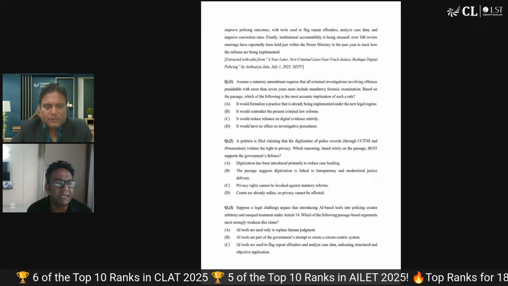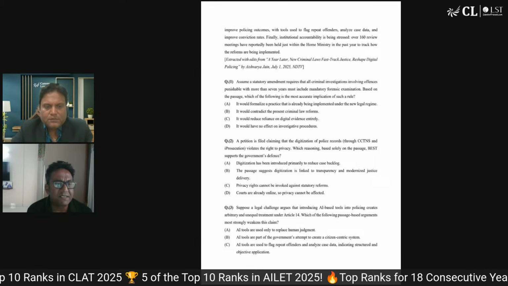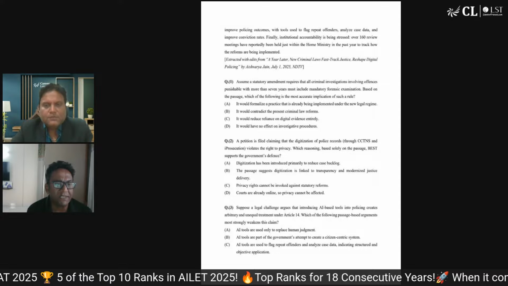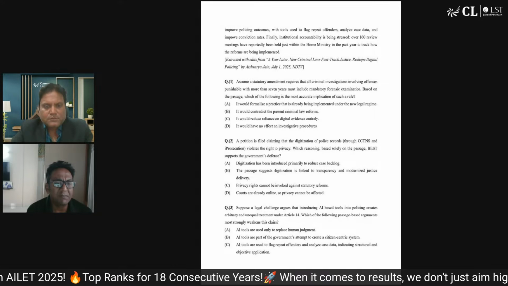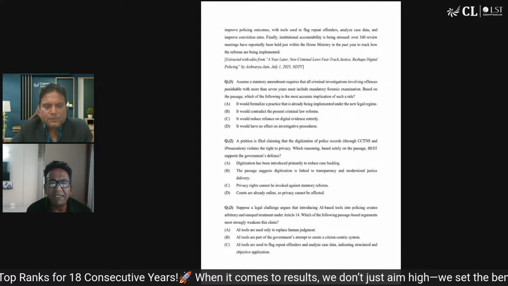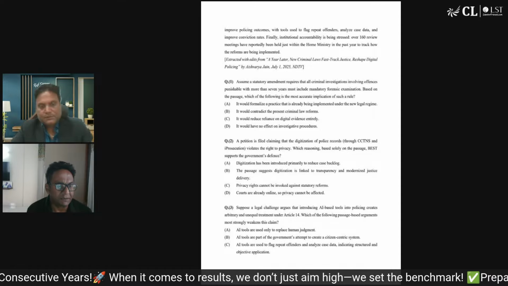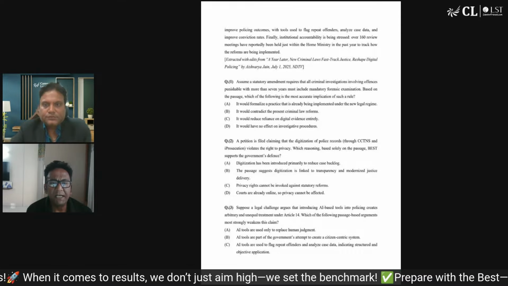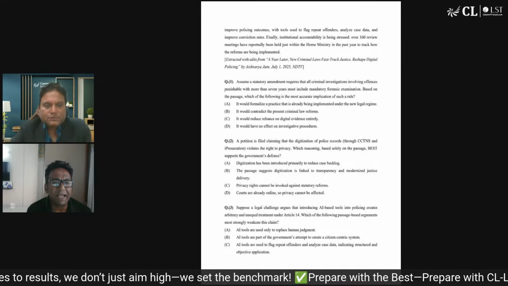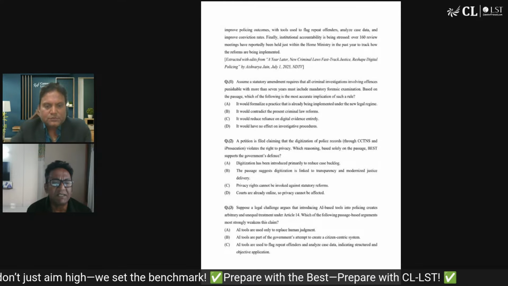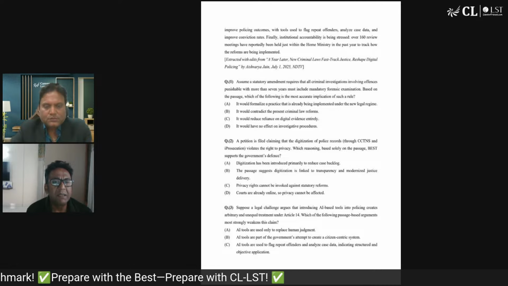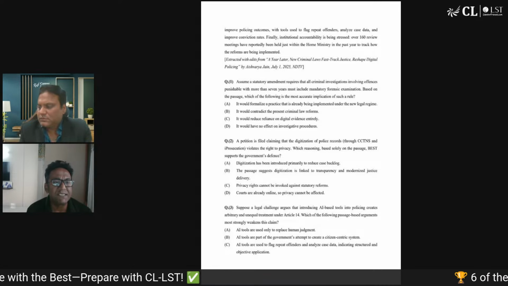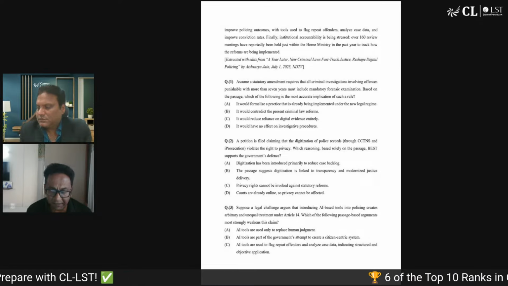I think it can be connected to the court cases that happened last year and the Supreme Court verdict, which was fairly scathing about the way the consortium is handling the paper. So very clearly, they are putting a little more effort into the paper. It could also mean that at the end of actual CLAT, they will not only give the answer key, but also an explanatory answer. This is not guaranteed, but it is possible that if they're doing it for a sample paper, they could do it for the actual one.